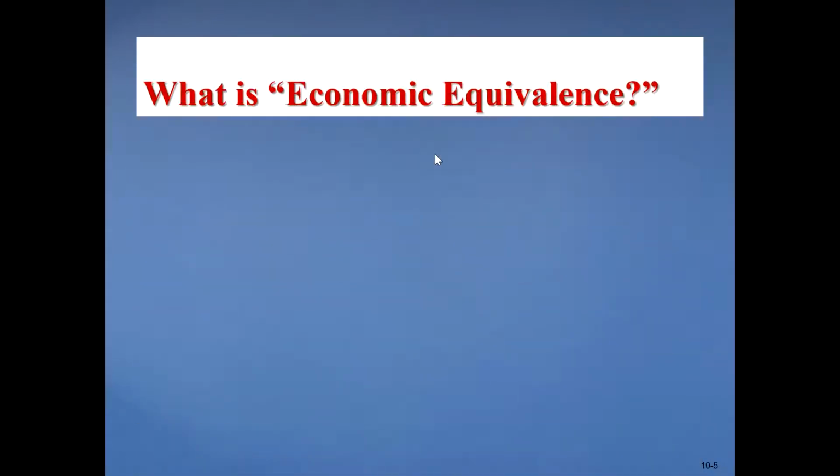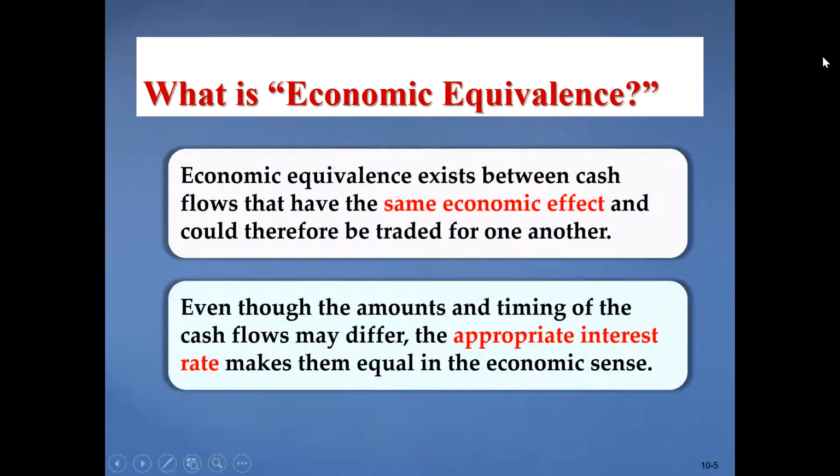This is a concept we call economic equivalence, right? In order to make decisions, we want to compare cash flows between now and in the future, right? So economic equivalence exists between cash flows that have the same economic effect and could be traded for one another. It means, what is the value of P dollars today and what will we have in the future, what will be the F?